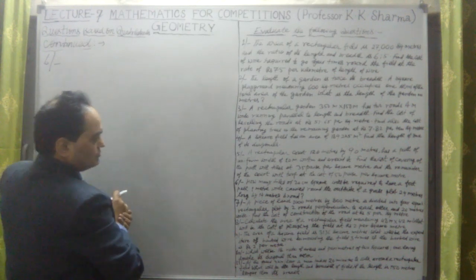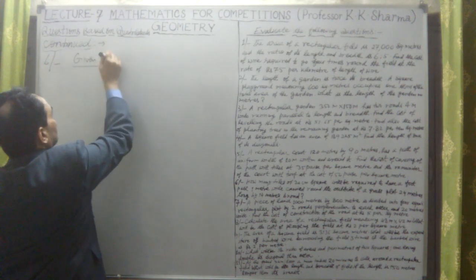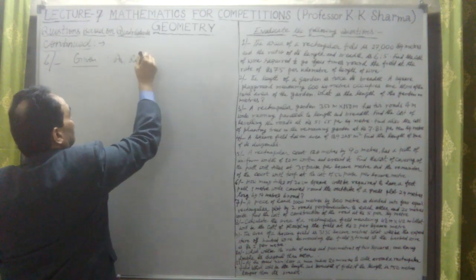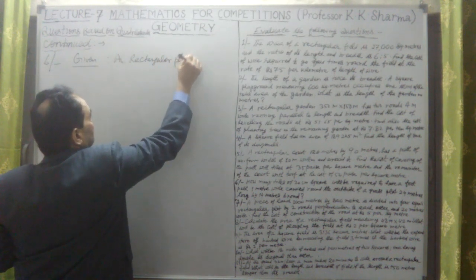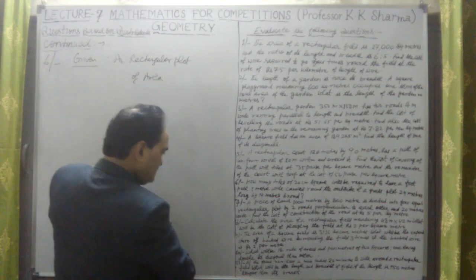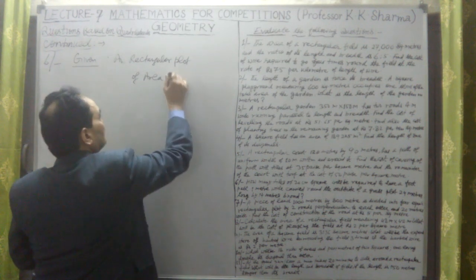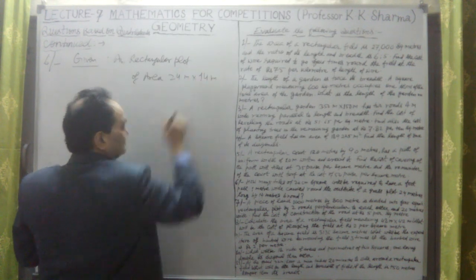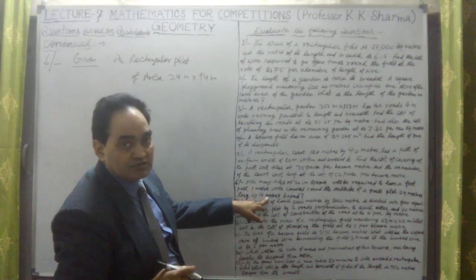This rectangular plot is given to us, 24 meter long and 14 meter broad.